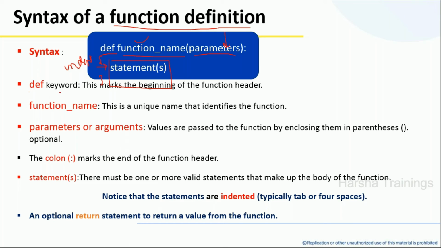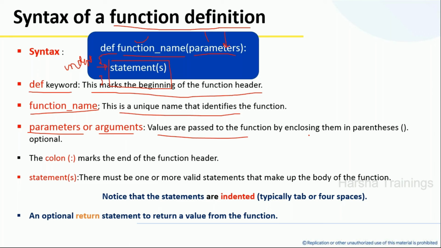Now, def is a keyword. This marks the beginning of the function. It is followed by the function name, which should be a unique name. Then followed by parameters. You can call these inputs, parameters, or arguments. That means the values which you are passing to the function are called parameters, in parentheses.